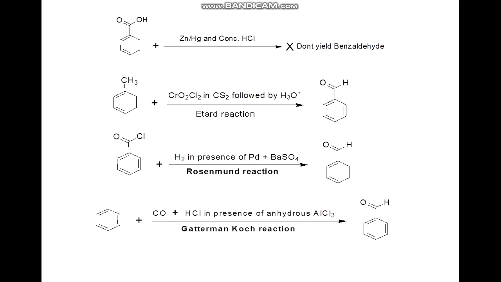The last option is a reaction of benzene with carbon monoxide and HCl in presence of anhydrous AlCl3. Anhydrous AlCl3 acts as a Lewis acid. This process will give you benzaldehyde, and this process is known as the Gattermann-Koch reaction. It involves the preparation of aromatic aldehydes by treatment of aromatic compounds with carbon monoxide and HCl in presence of AlCl3. So the right answer for this question is option A.